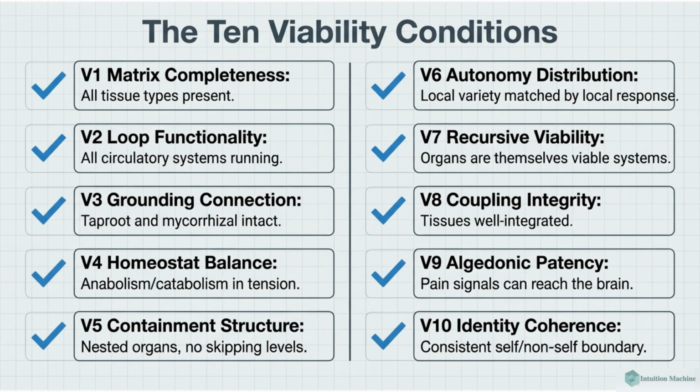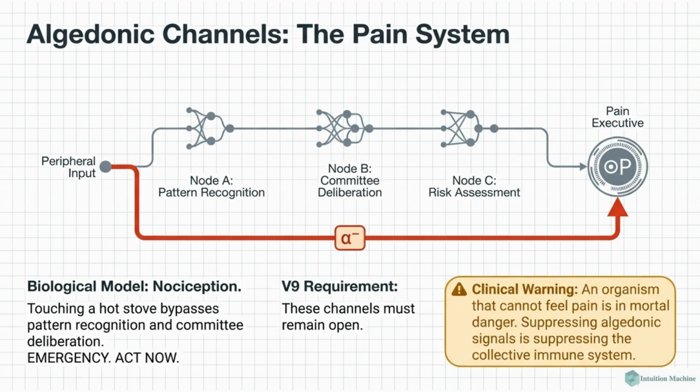The 10 viability conditions must all be present for a living system. These include matrix completeness, loop functionality, grounding connection, homeostat balance, and containment structure. Other viability conditions are autonomy distribution, recursive viability, coupling integrity, algedonic patency, and identity coherence. Tissues must be well integrated, and pain signals must reach the brain.